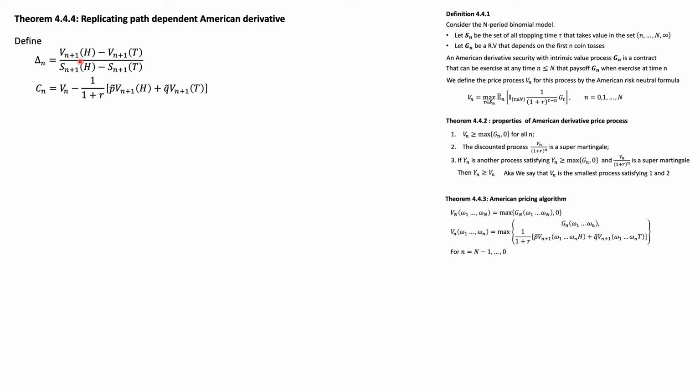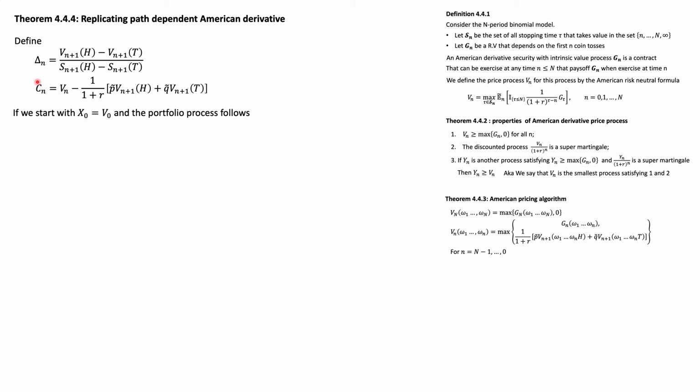And there's this concept of consumption that can happen if the value of the option today is greater than the value of the risk neutral pricing. Assuming that we're not going to exercise the option today, then there's a certain amount Cn which we can consume and still be able to hedge this. So we're trying to replicate the American derivative by trading in the money market and the underlying. This delta is giving you how much of the underlying you should hold, and with Cn sometimes you might be able to consume something.